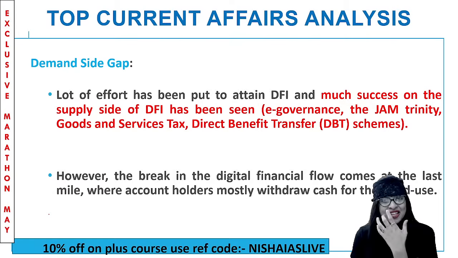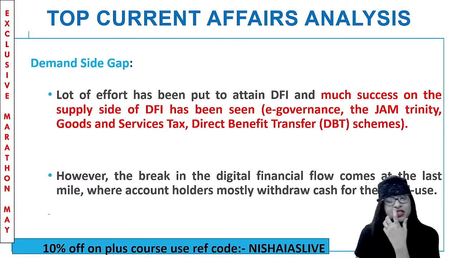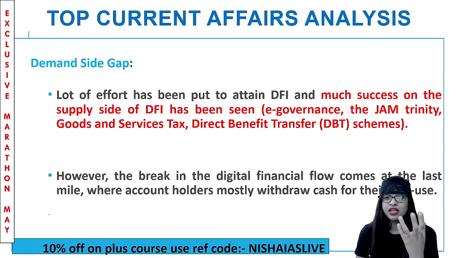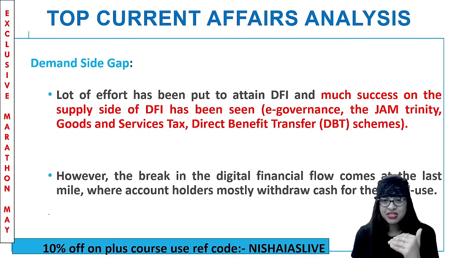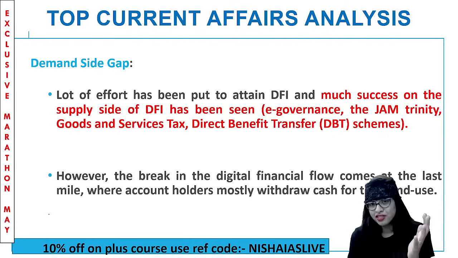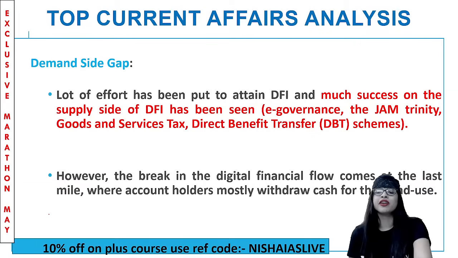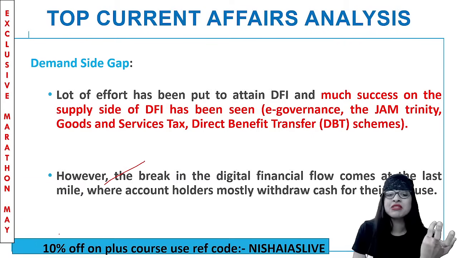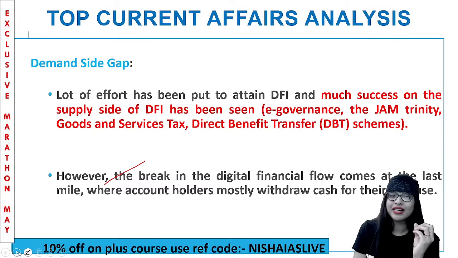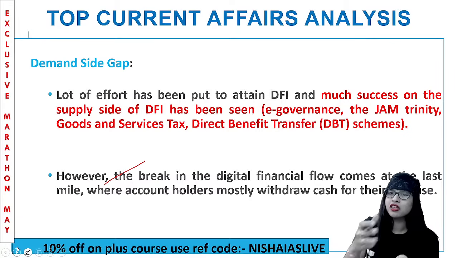A lot of success on the supply side of digital financial inclusion has been seen. That is, we have seen e-governance, electronic governance, the Jan Dhan Aadhaar mobile trinity for so many schemes, the GST, the DBT schemes which are very beneficial for the rural people. But though that is the case, many a times there has been a break in the digital financial flow. And that comes with the last mile, where account holders mostly withdraw cash for all the end use. So there are some problems like that, which are preventing digital financial inclusion from attaining the objective completely.